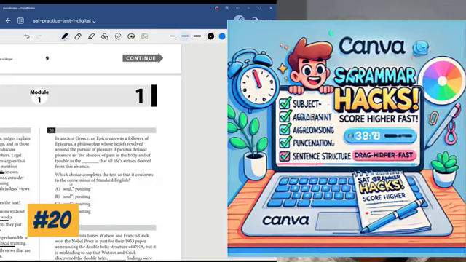All right, let's get into number 20. Which choice completes the text so that it conforms to the conventions of standard English? So once again, you could see a punctuation issue here. In ancient Greece, an Epicurean was a follower of Epicurus, a philosopher whose beliefs revolved around the pursuit of pleasure. Epicurus defined pleasure as the absence of pain in the body and of trouble in the blank, that all life's virtues derive from this absence. So the absence of pain in the body and trouble in the soul, positing that all life's virtues derive from this absence. So we put a little line here, in the middle between soul and positing.